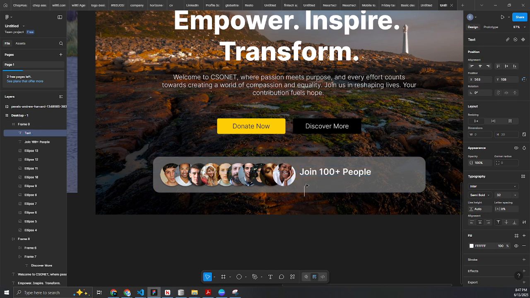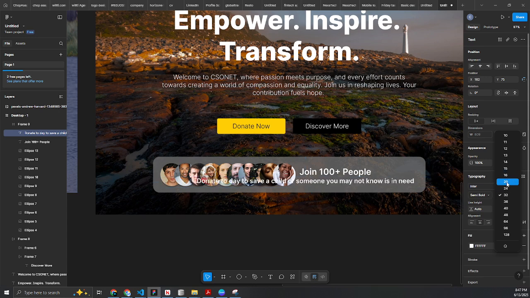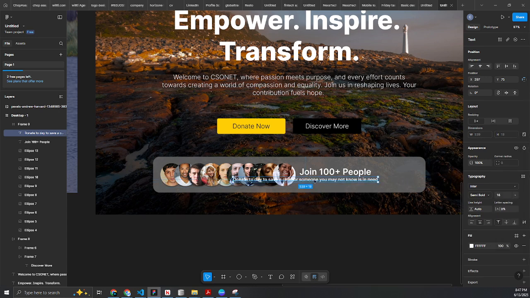I want to add more text down. Say commit. Let's say 16 pixels.